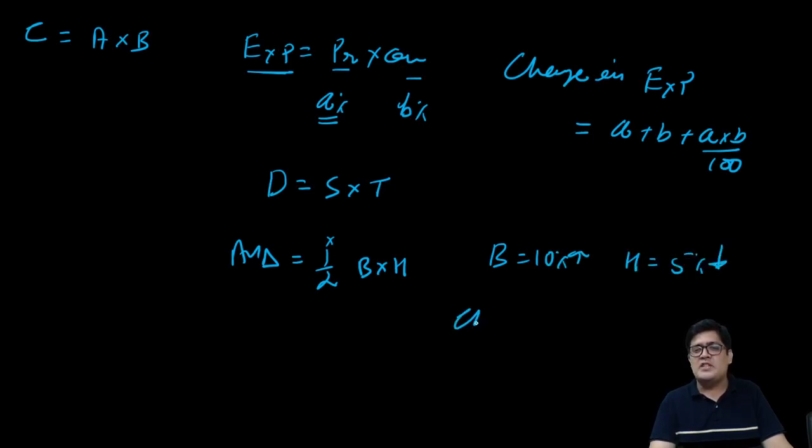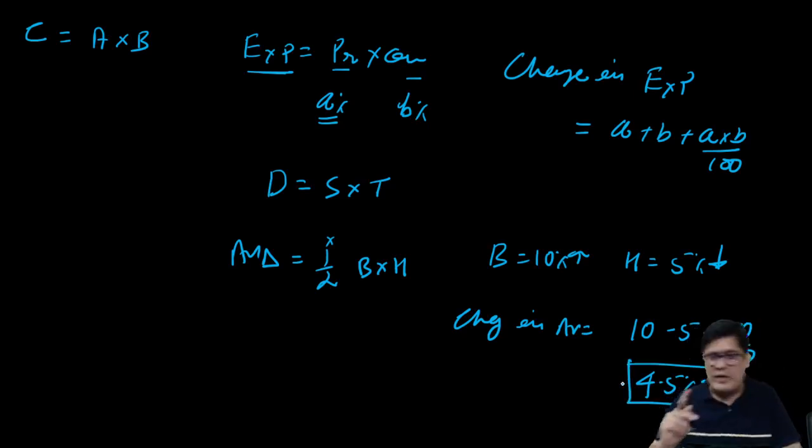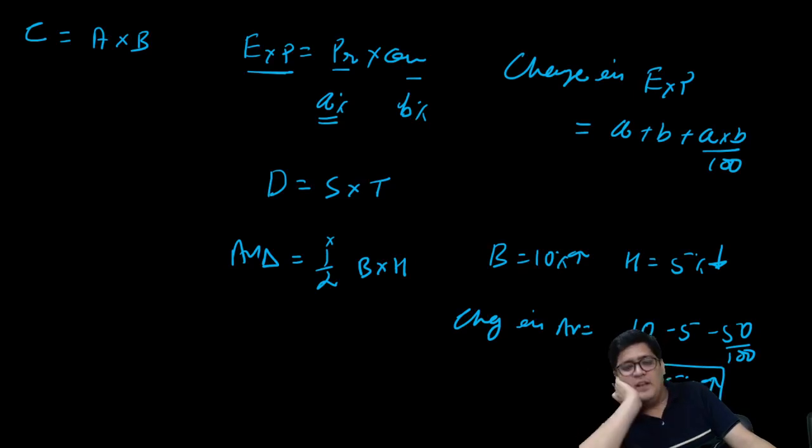So what is the change in area? Change in area will be 10 minus 5 minus 50 upon 100. Very fast approach, 4.5% positive. I want every one of you to copy this down, guys. Let me move from the screen. Copy this down.